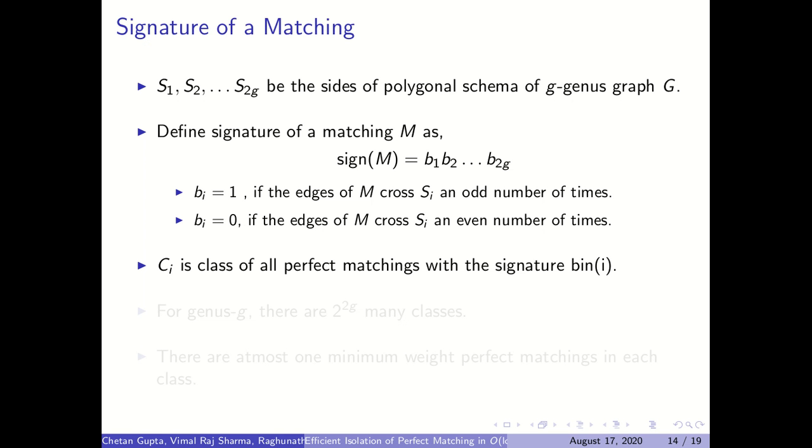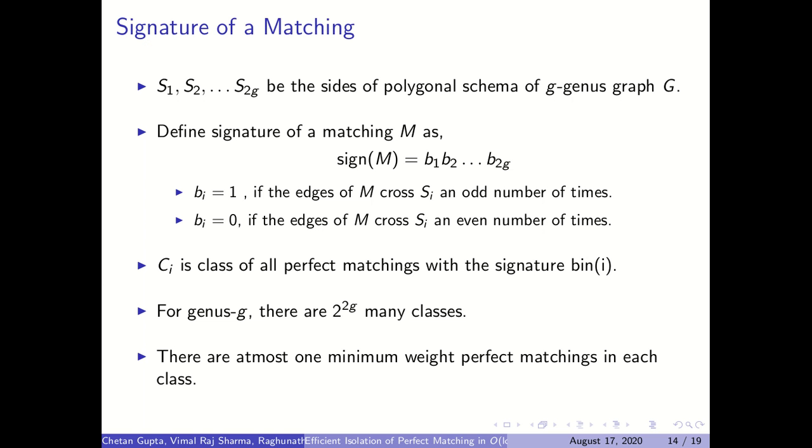So now we classify all these matchings into different classes. So Ci is the class of perfect matchings with signature i, where i is represented as a 2g bit binary string. So for a g genus graph we have 2 to the power 2g many classes because the signature is 2g bits long, and we'll show that there is at most one minimum weight perfect matching in each class with respect to our weight function.